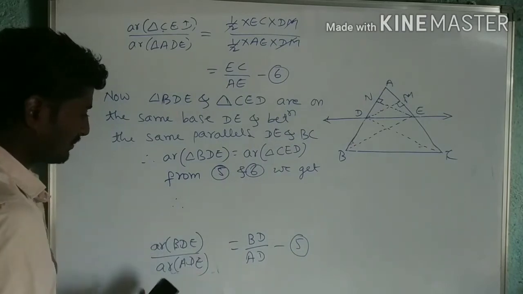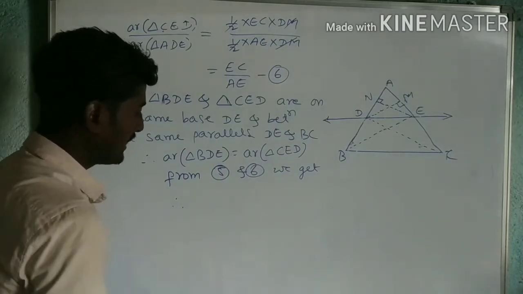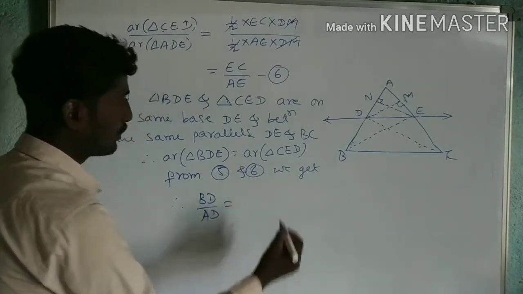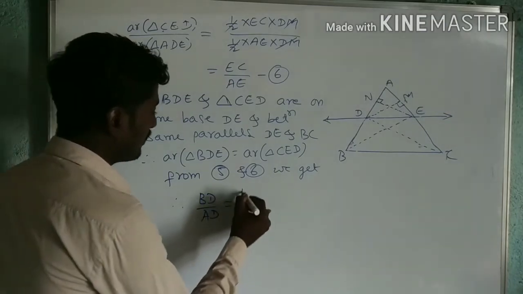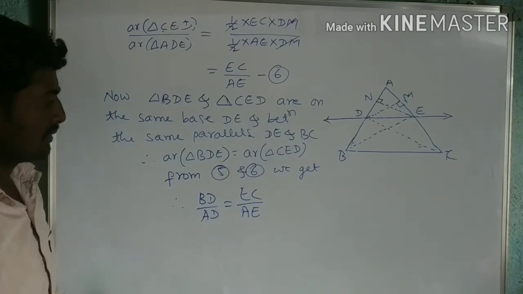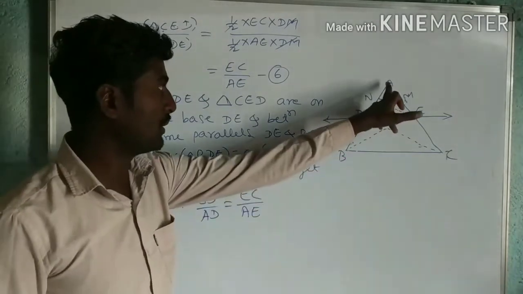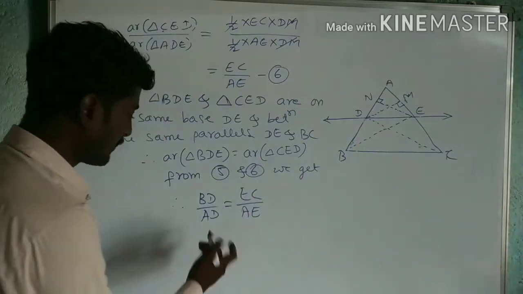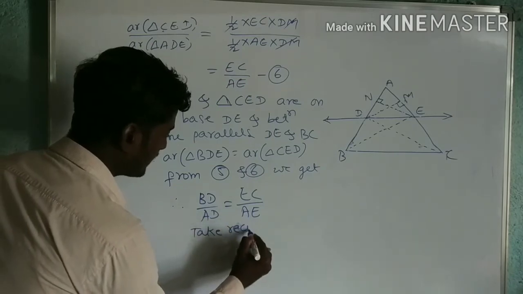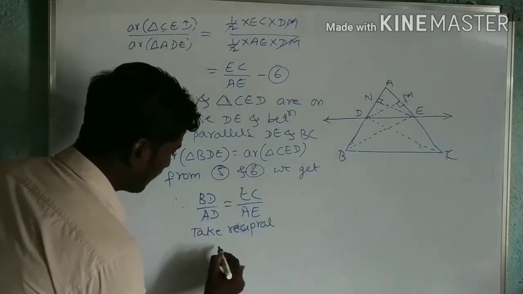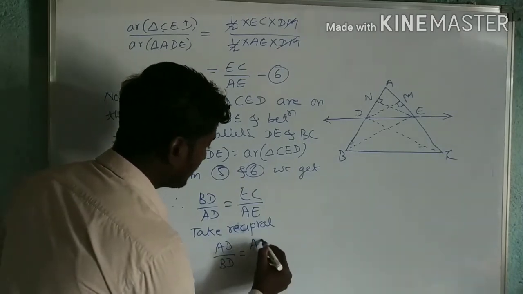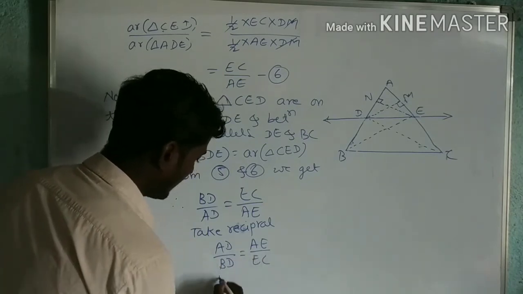Therefore, BD divided by AD is equal to EC divided by AE. We want AD by DB, so now take the reciprocal. AD divided by BD is equal to AE divided by EC. Hence proved.